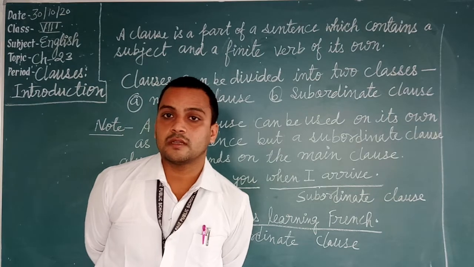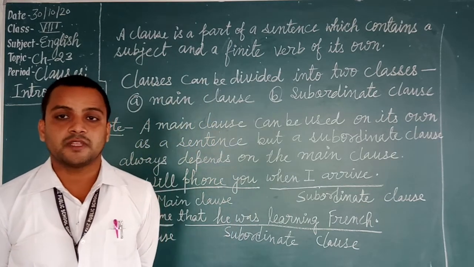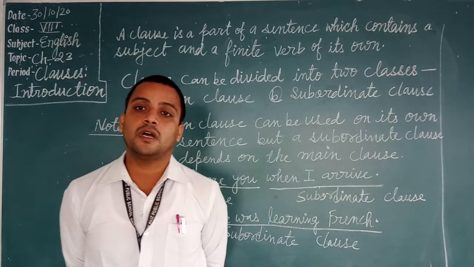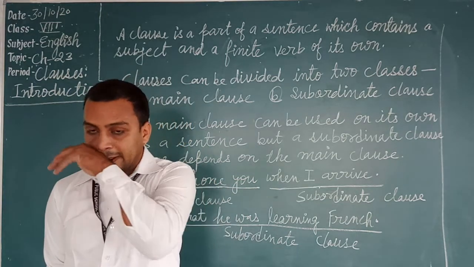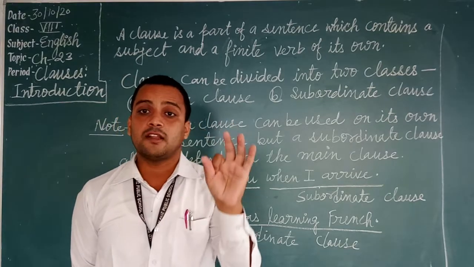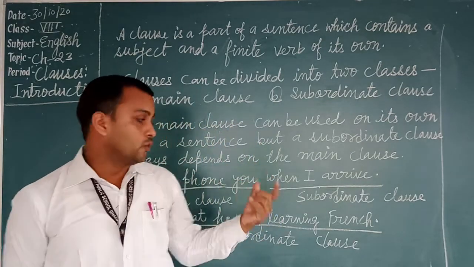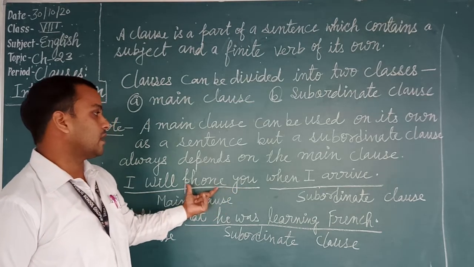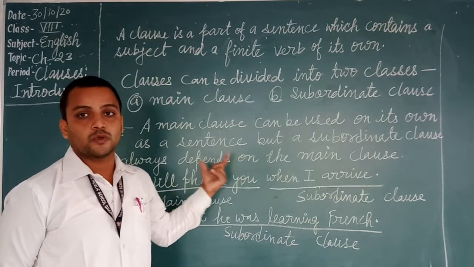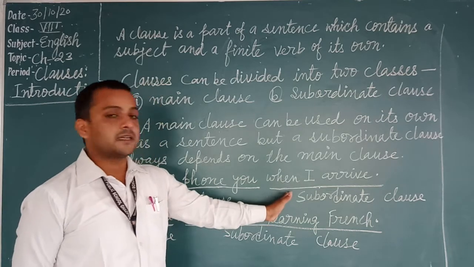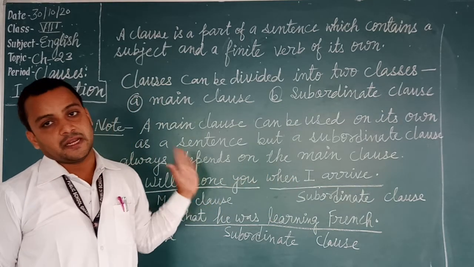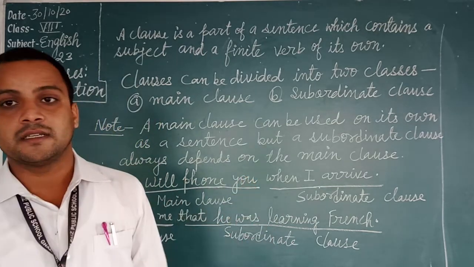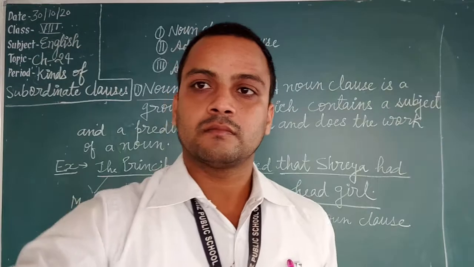So, in this chapter only the introduction is given, and in the exercise you have to identify the main clause and the subordinate clause. The main clause can be used on its own as a sentence, but the subordinate clause always depends on the main clause. So you will do it easily. It is quite easy.